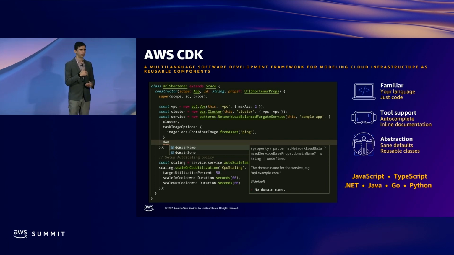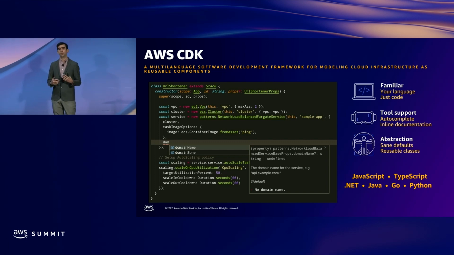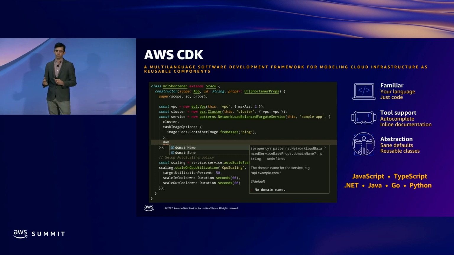Things like being able to use the tools you're used to. Your IDE has autocomplete and IntelliSense and can easily drop you into the documentation. You can use the package managers you're used to, and you can use your existing testing framework. All of this is available in not just one language.